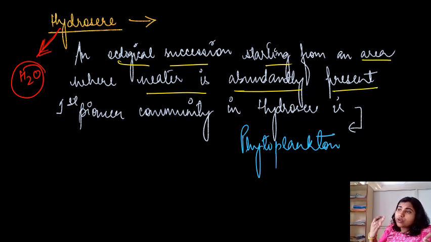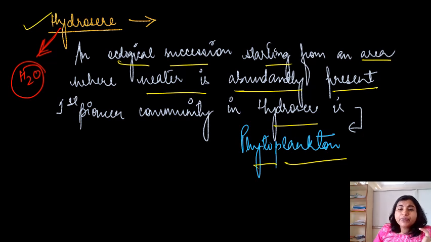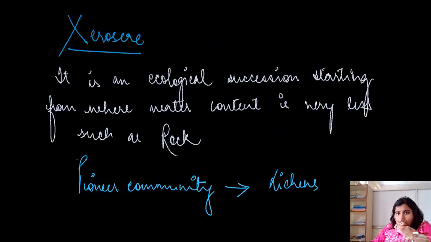So in case of pond and ocean also, they undergo succession. And when we are talking about pond and water, we use the term hydro here, right? So here we will be discussing the ocean, or you can say pond. The first community in the pond or ocean is known as phytoplankton. These are the first pioneer community in the hydrosphere: phytoplankton.